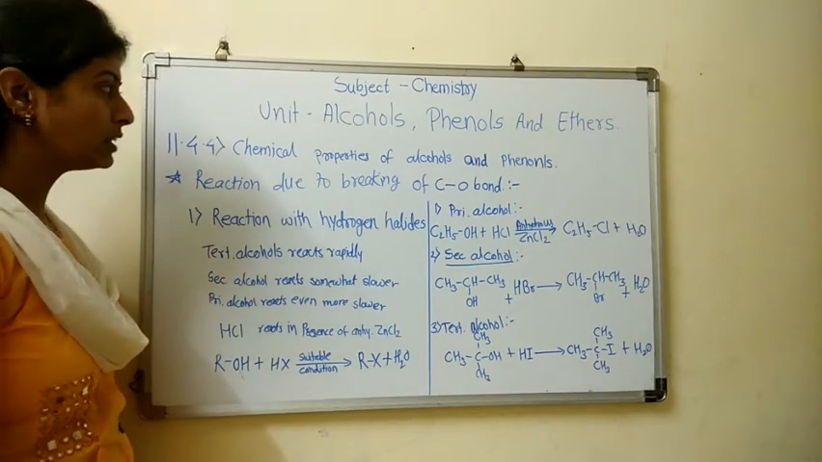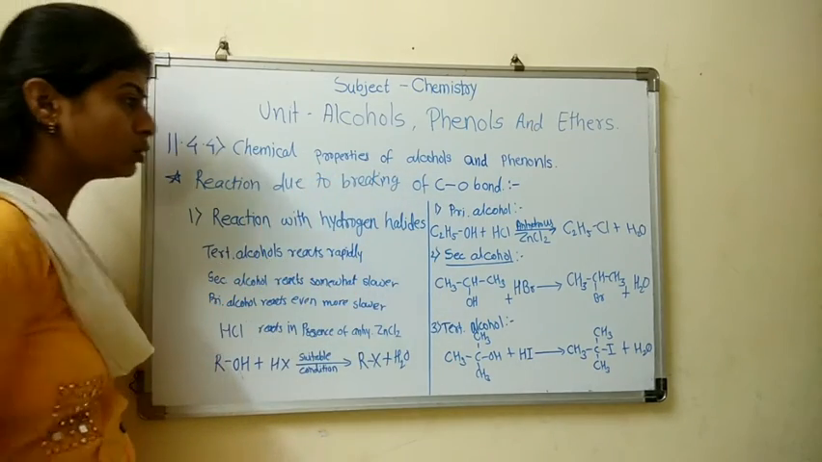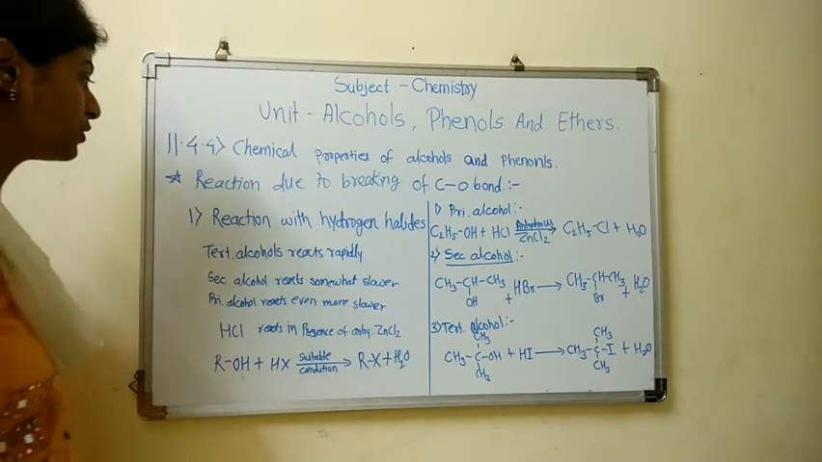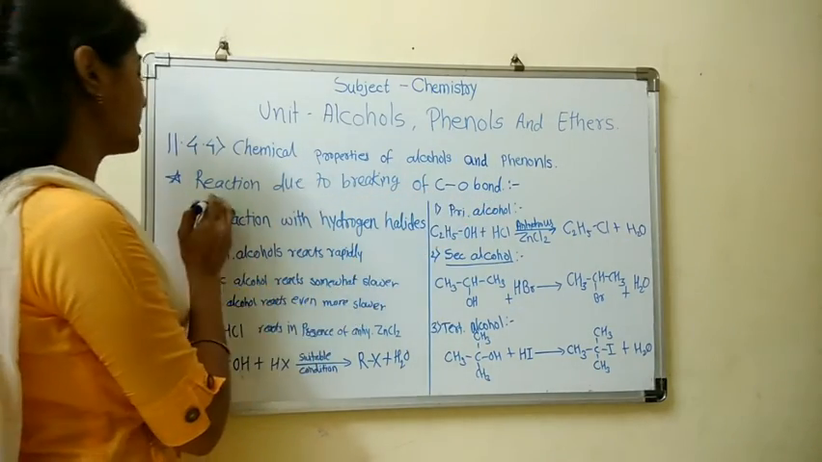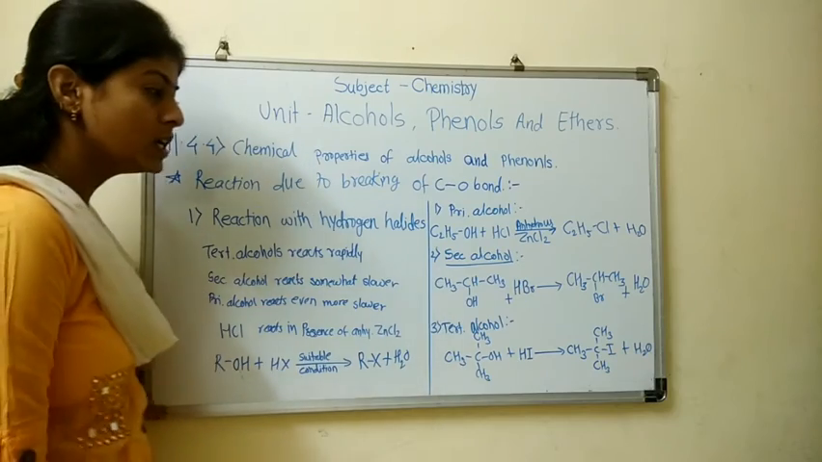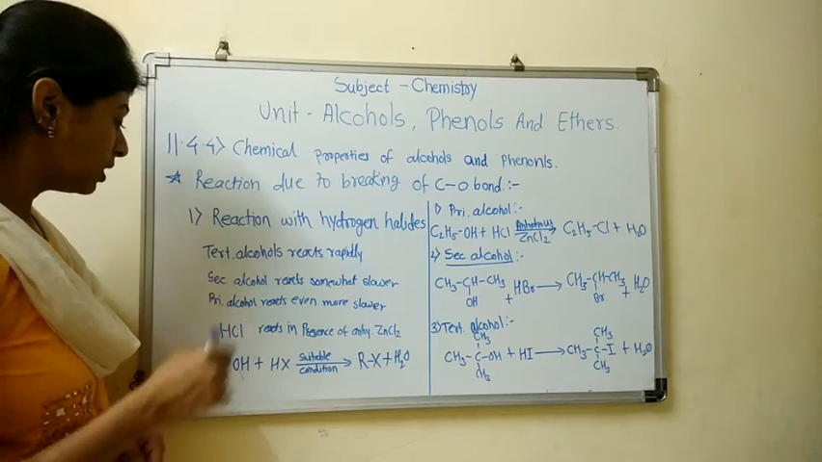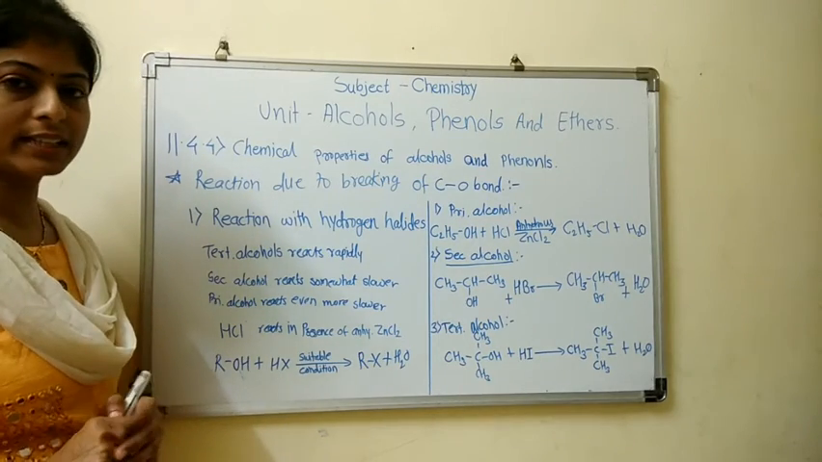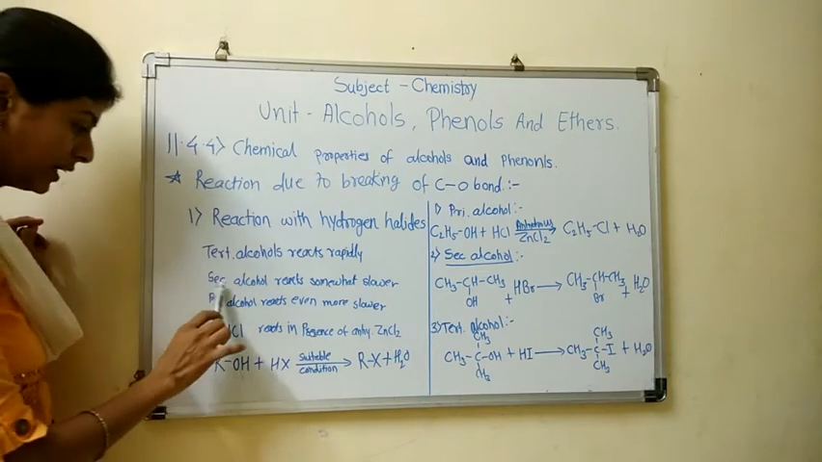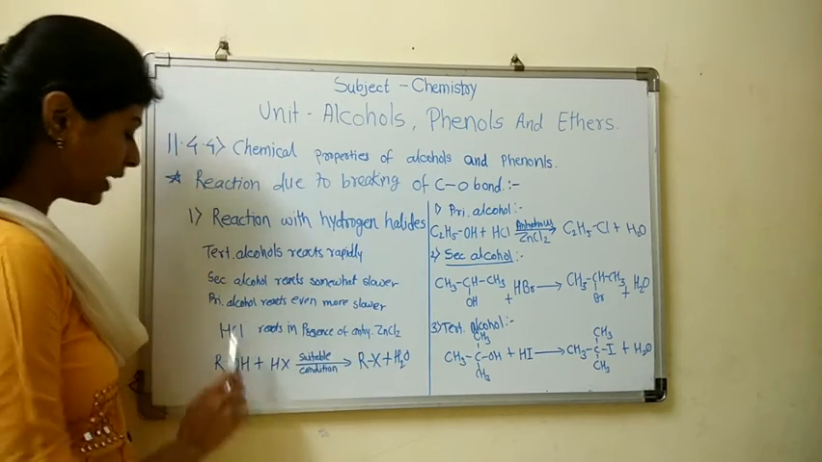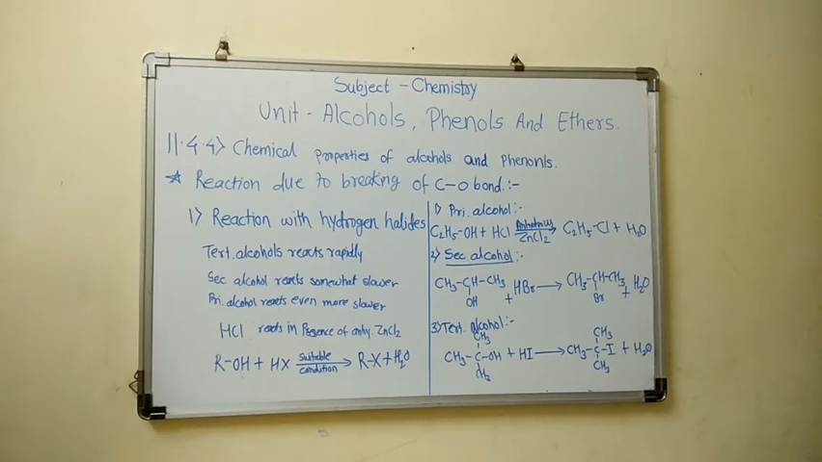Hello students, we are studying the unit Alcohols, Phenols and Ethers, in which we cover the chemical properties of alcohols and phenols. In the last lecture we studied reactions due to the breaking of the O-H bond. Now we are studying reactions due to the breaking of the C-O bond, in which the first is reaction with hydrogen halide. Here, tertiary alcohol reacts rapidly with hydrogen halide as compared to secondary alcohol, whereas secondary alcohol reacts somewhat slower, and primary alcohol reacts even more slowly with hydrogen halides.